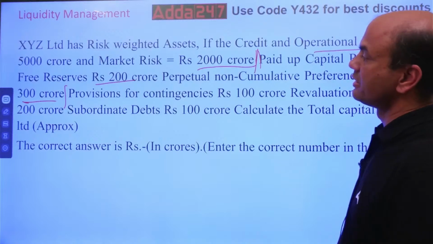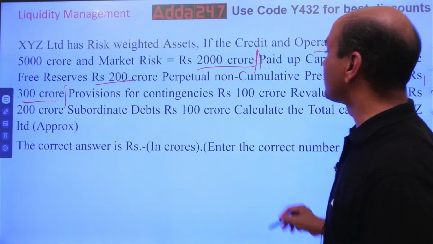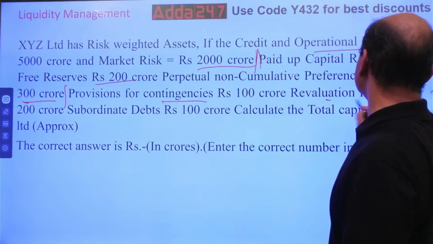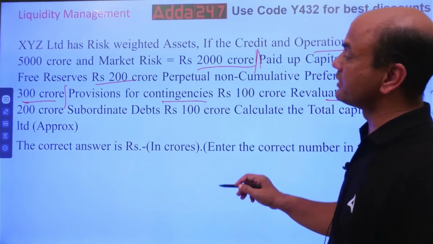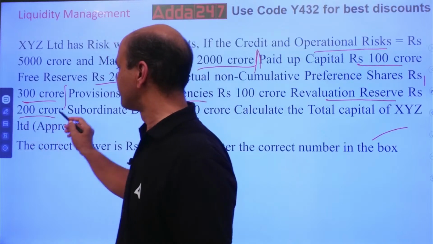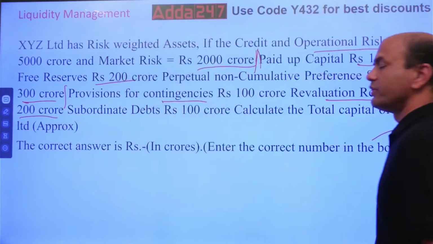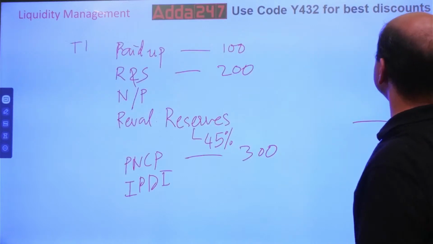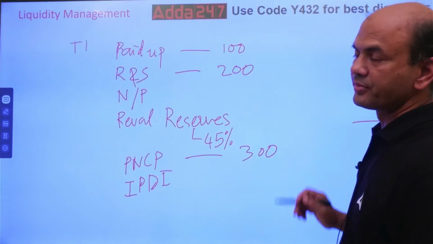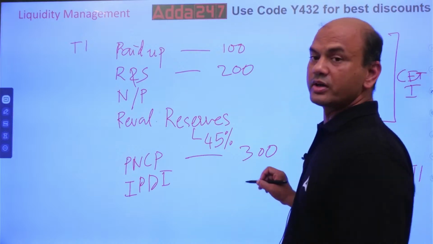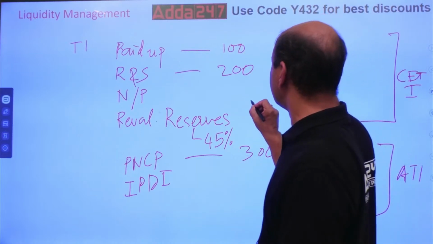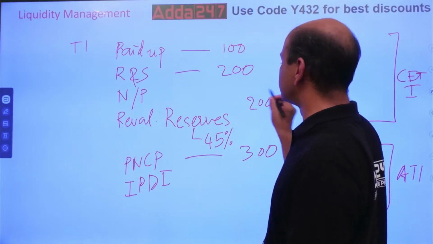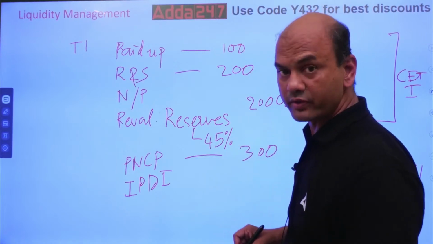PNCP done. Then provisions for contingencies. This is not a part of your tier 1. Revaluation reserves are a part of tier 1, but it is given as 200 crores. What did I say about revaluation reserves? They are always taken like this: the given figure, 200 crores, into 45%.